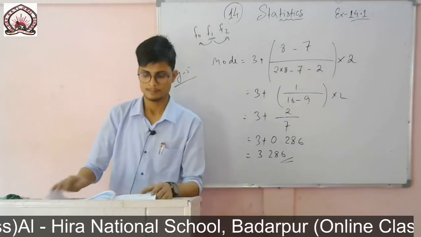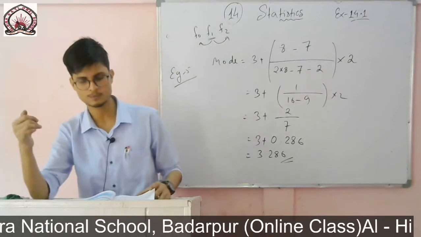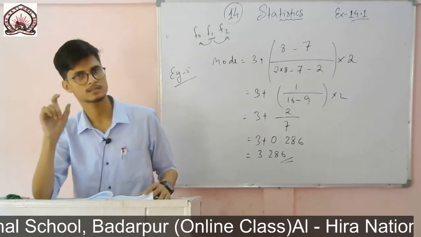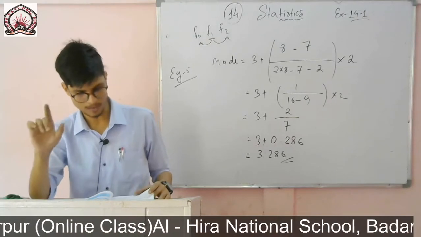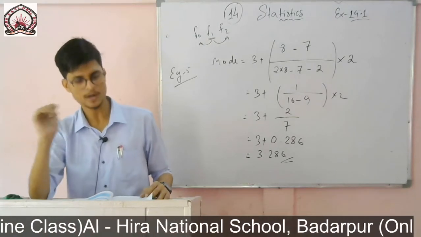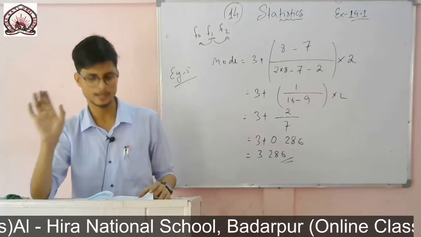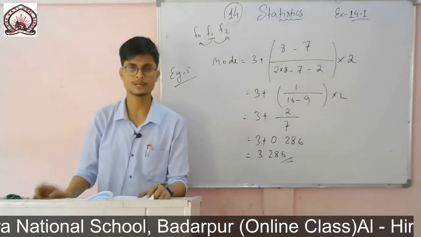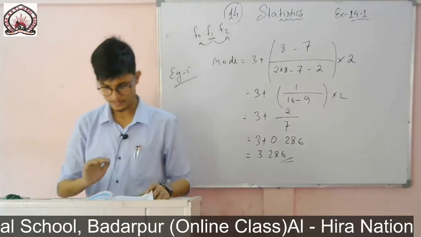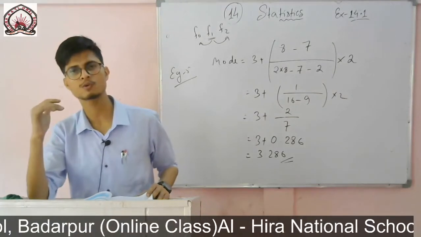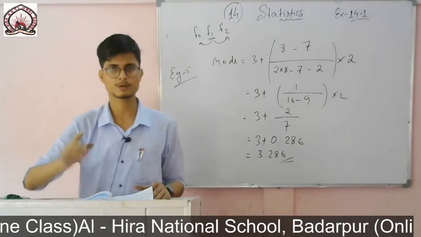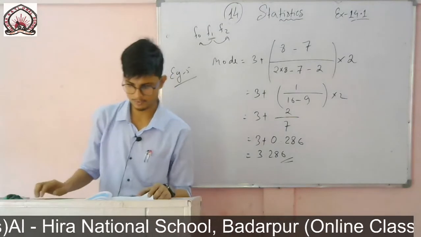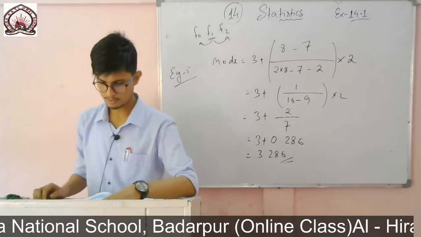The mode is the value obtained by the maximum number of students: the maximum number of students got 52 marks. Mean means the average, so on an average, students obtained 62 marks. So mean is the average, and mode is the mark obtained by the maximum number of students, which is 52.